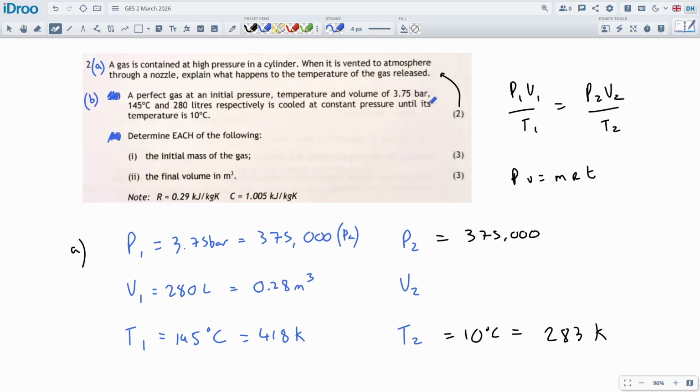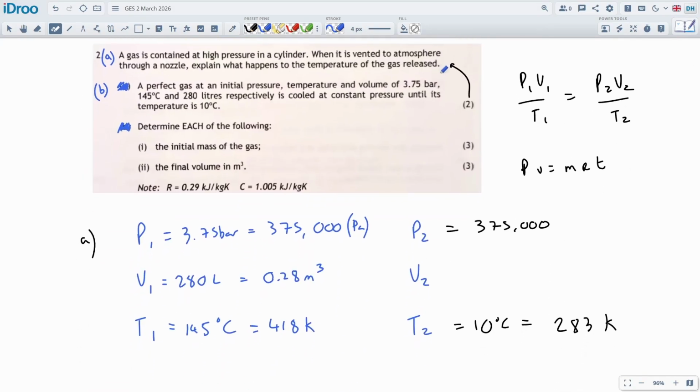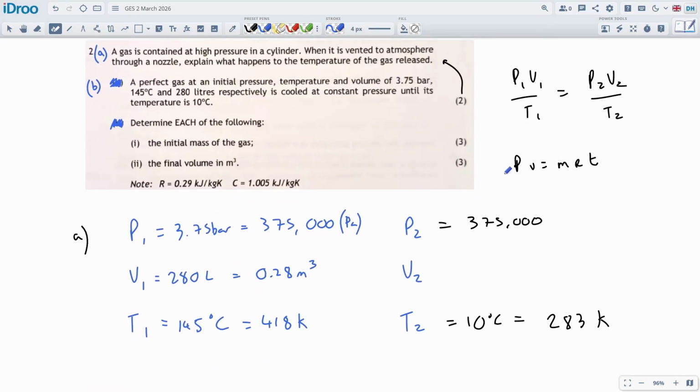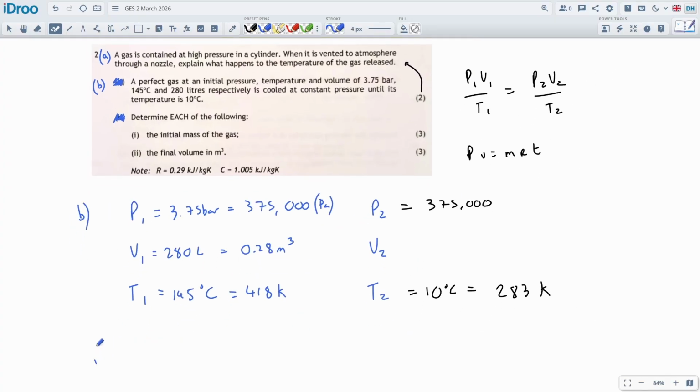I would actually just skip that because we don't train it on the course. If it comes up again and again and again, we'll look into it, right? We'll study it, but it's a bit too theoretical for what we do. Okay, so where was I? After fixing that, this should be 2B, B1. So we're going to find the initial mass of the gas. We'll do that in a second.